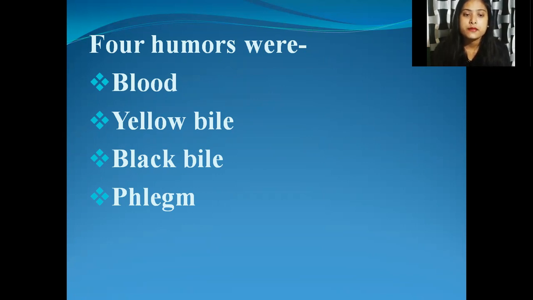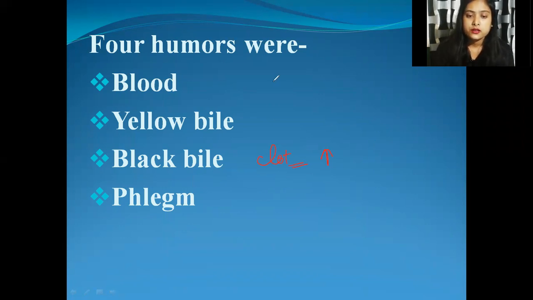Black bile is something like a clot-like thing. Sometimes the RBCs get destroyed, and that substance we refer to as black bile. So if the concentration of black bile increases, that means there will be some issues with health. So there will be good humor, there will be bad humor as well.